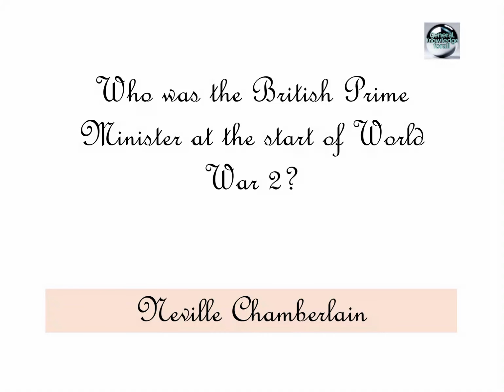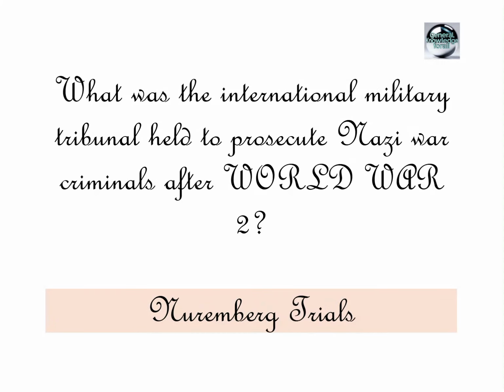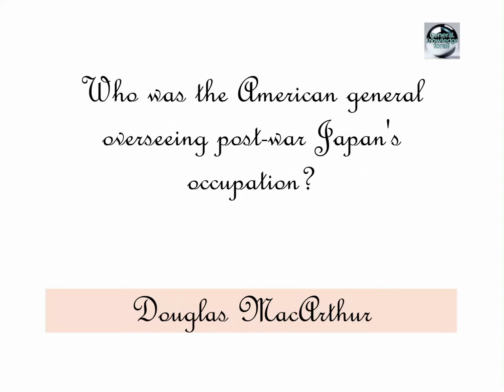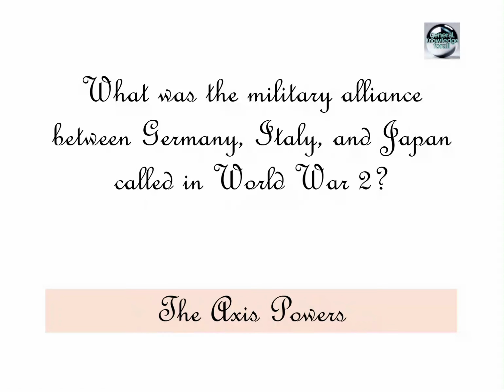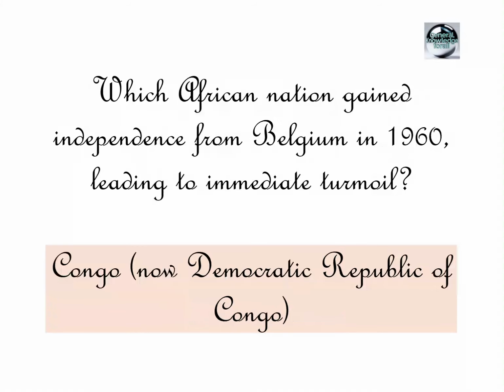Neville Chamberlain. What was the International Military Tribunal held to prosecute Nazi war criminals after World War II? Nuremberg Trials. Who was the American general overseeing post-war Japan's occupation? Douglas MacArthur. What was the military alliance between Germany, Italy, and Japan called in World War II? The Axis powers. Which African nation gained independence from Belgium in 1960, leading to immediate turmoil?